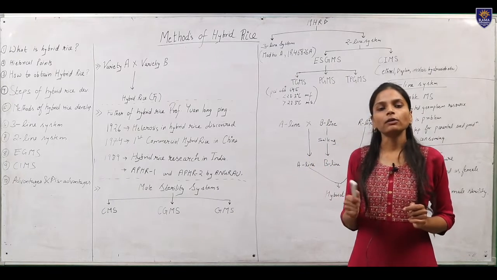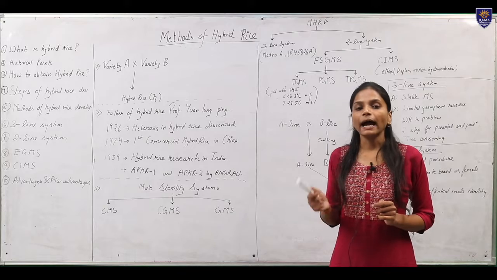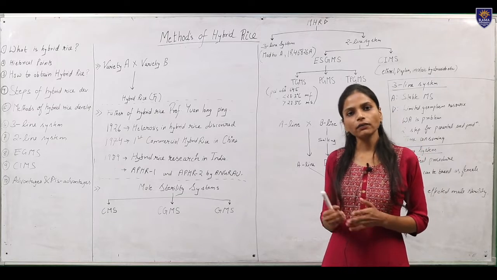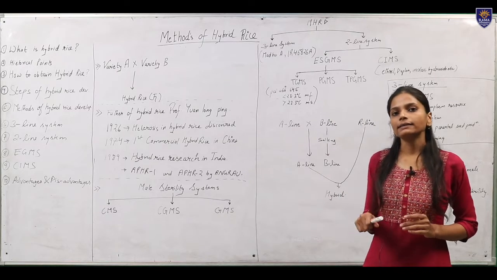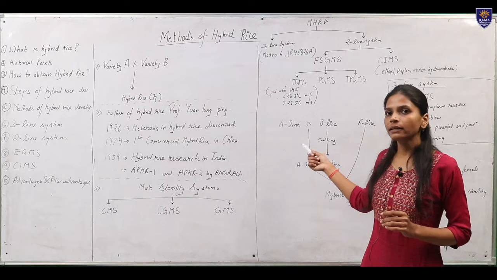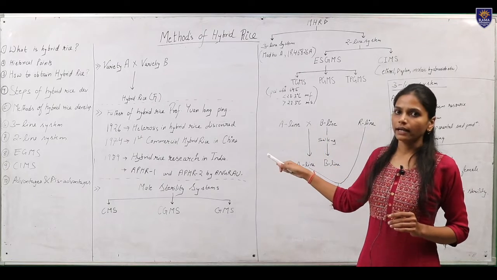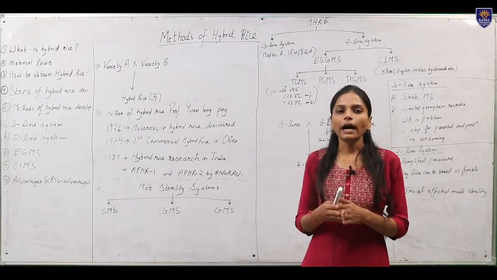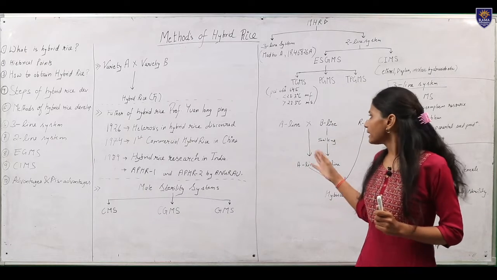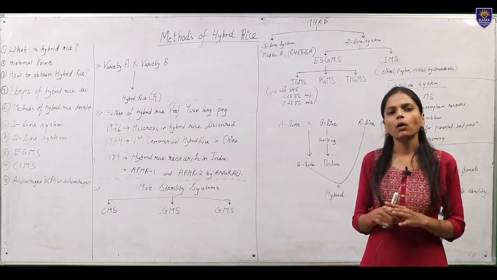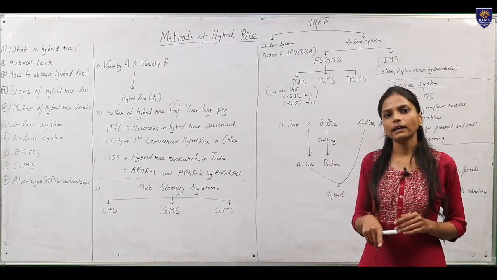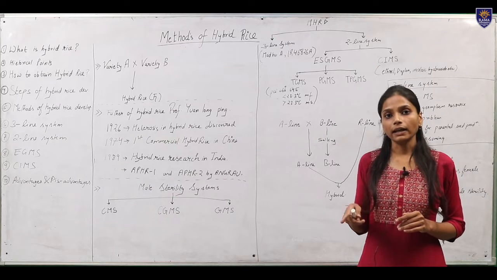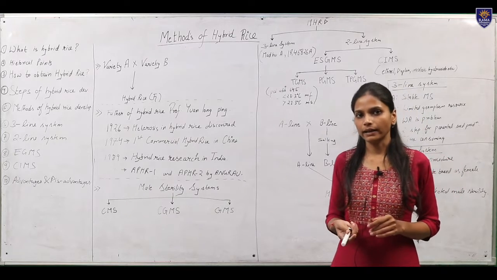It works on cytoplasmic male sterility, and for the maintenance of seed of A line, we require another line, that is the B line, which is isogenic to A line. Now the question arises, what is isogenic? So isogenic means that B line is identical to A line in all the traits except for the fact that B line is male fertile and the A line is male sterile.